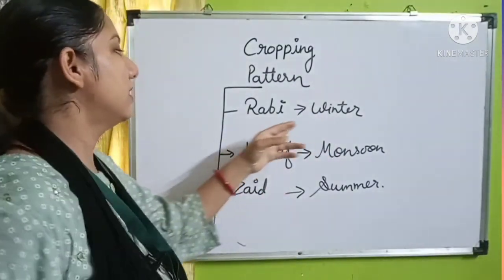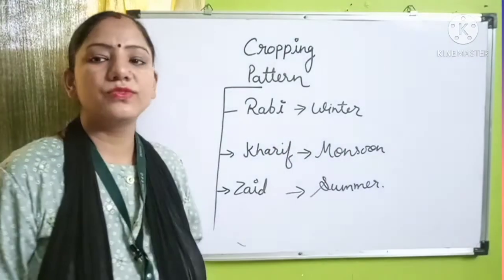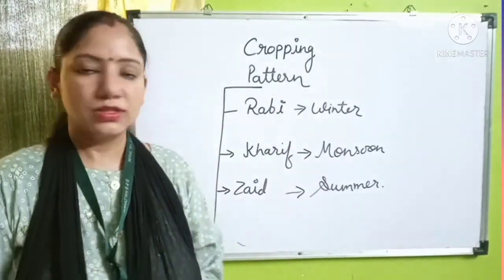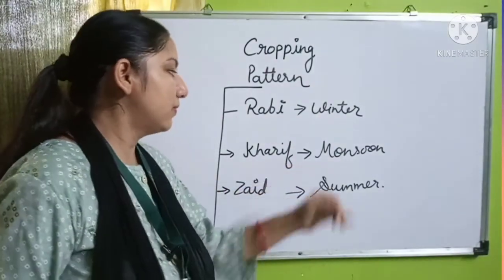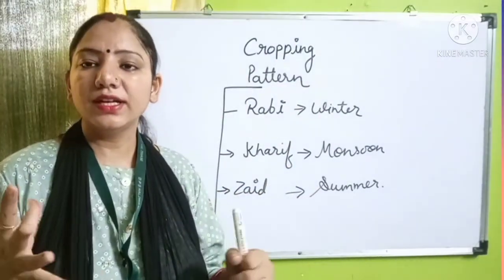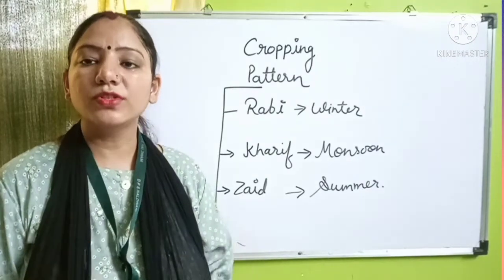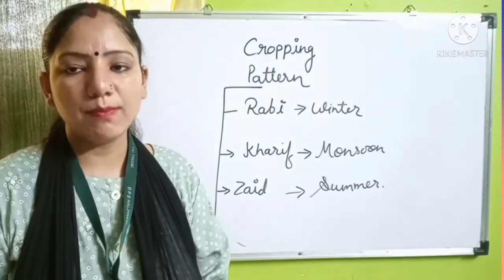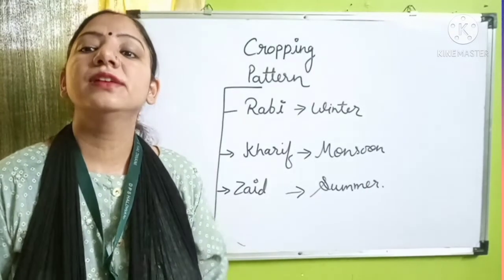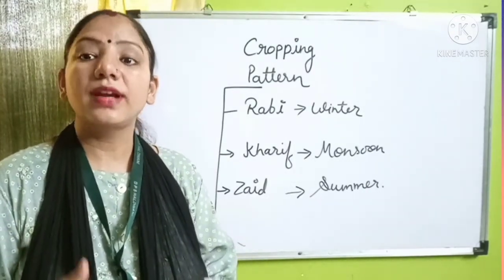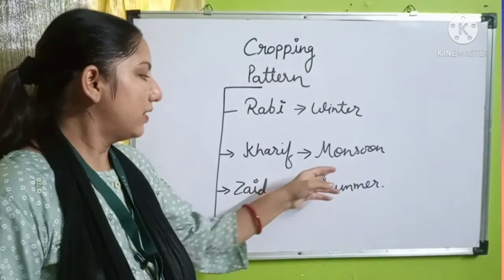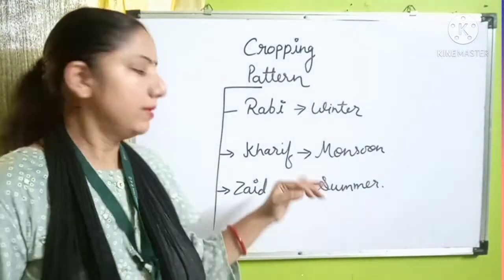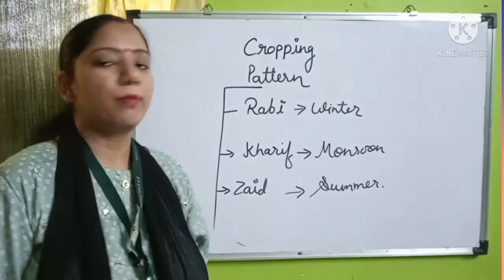Rabi is the cropping pattern of generally wheat and the crops grown with wheat. Similarly, Kharif is the monsoonal season, and the most important commercial crop of our country, also known as the staple food of our country, is paddy or rice. The other crops grown with paddy come under the Kharif cropping pattern.